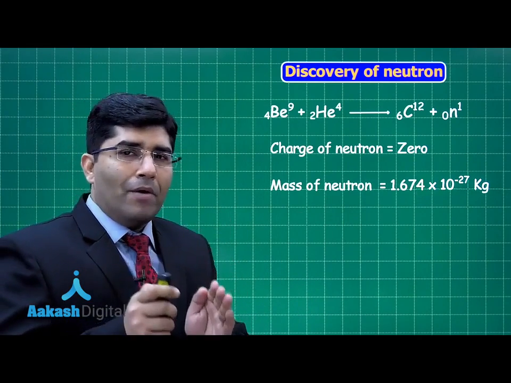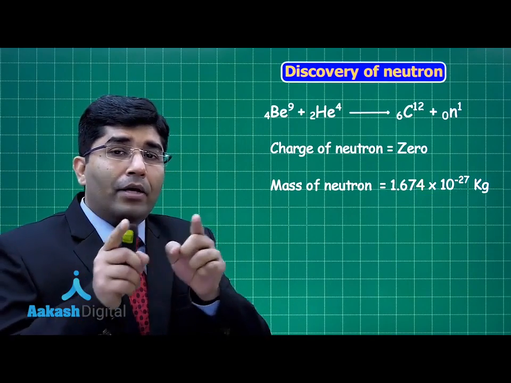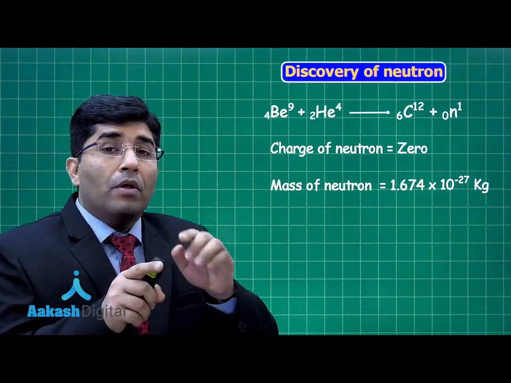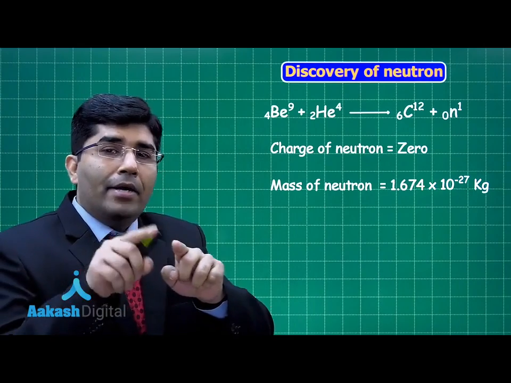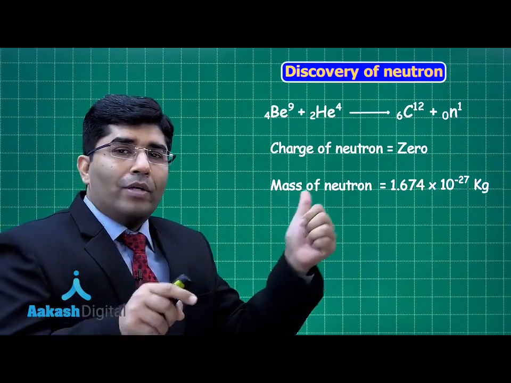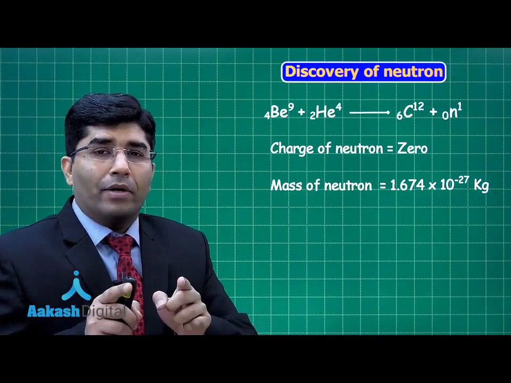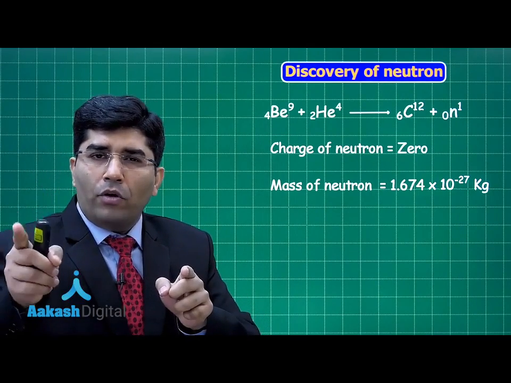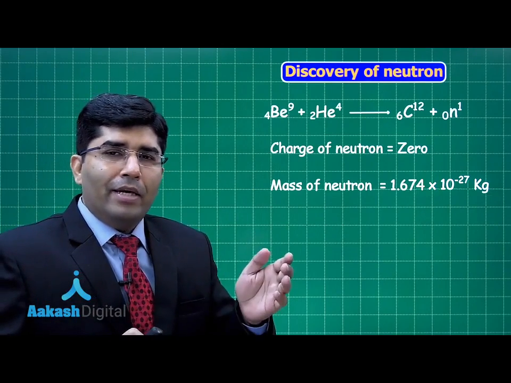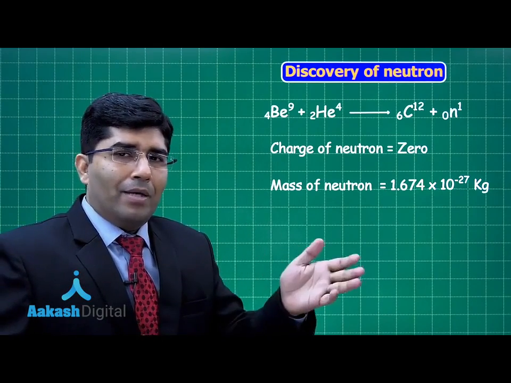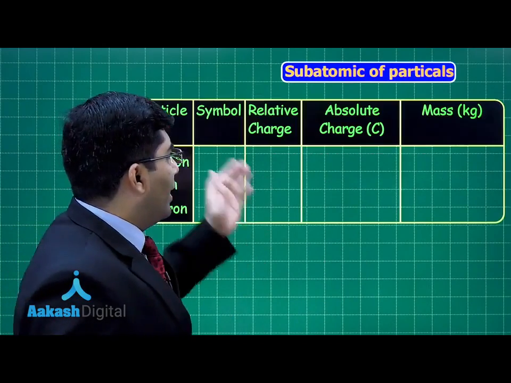Now let me sum up everything for you. With the cathode ray experiment, the electron was discovered. With the help of anode rays, the proton was discovered. And due to the controversy in the atomic masses, the neutron was discovered. So that's how electron, proton and neutrons were discovered. Now let us see their charges and masses and all the values related to them in a table.